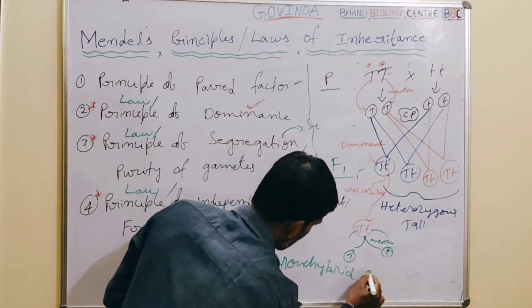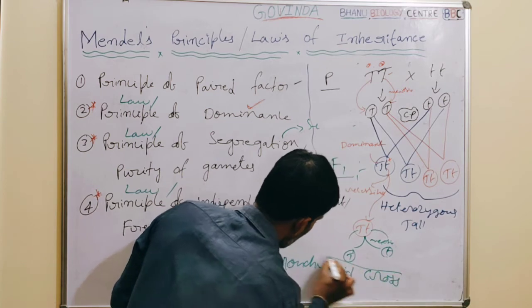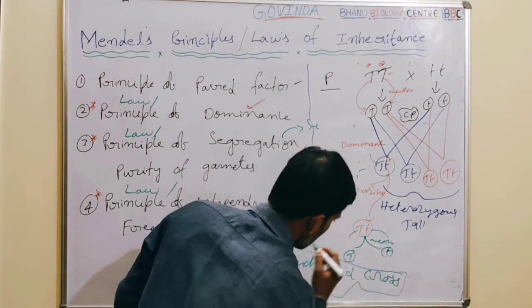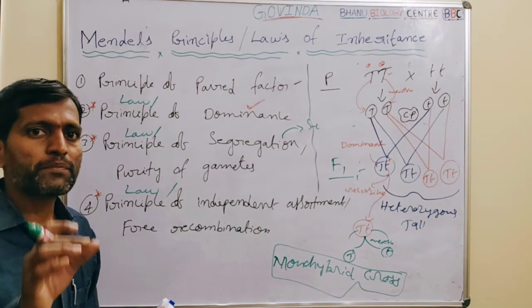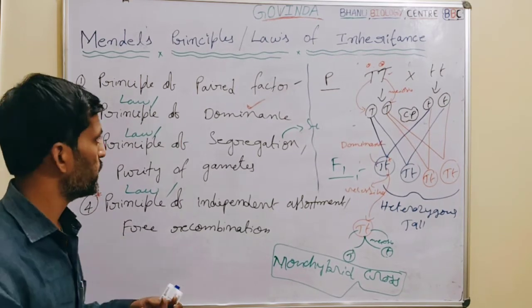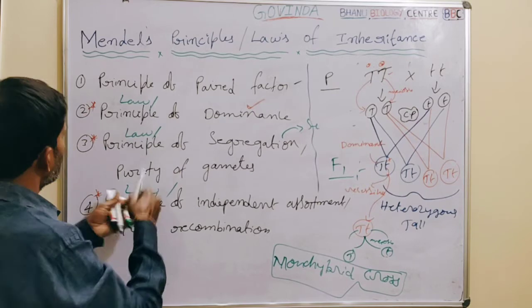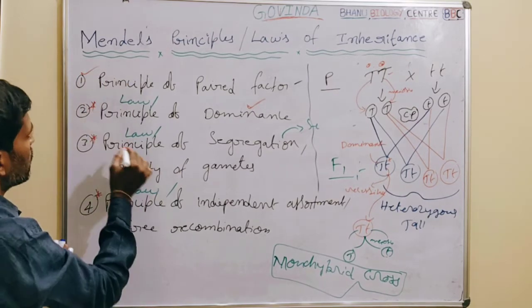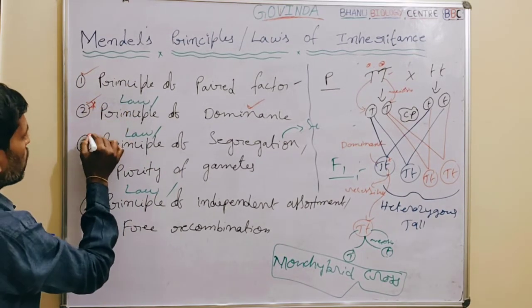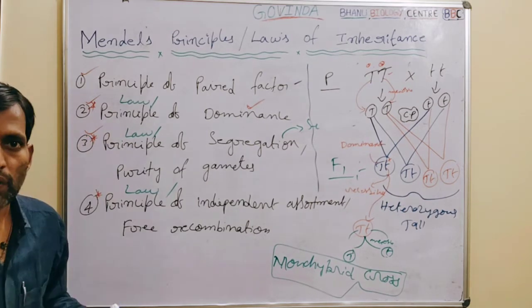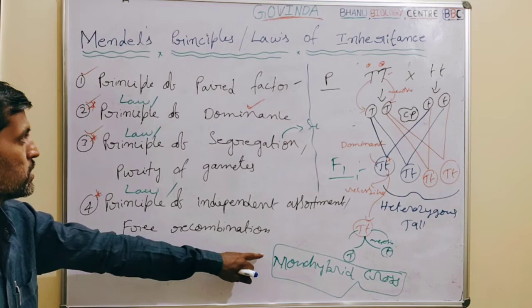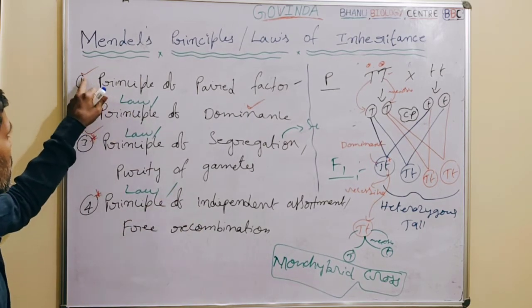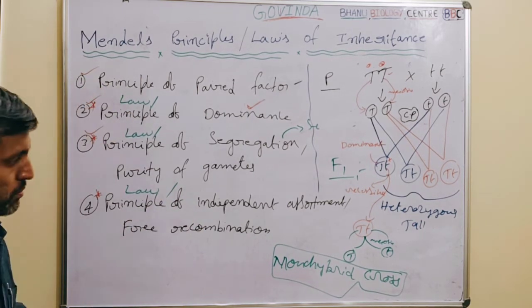After successful completion of the monohybrid cross, Mendel made observations. Based on those, the principle of paired factors, the law of dominance and the law of segregation, or purity of gametes, were laid down very clearly. So monohybrid cross results are the basis for these principles.